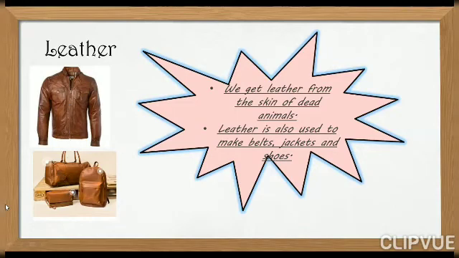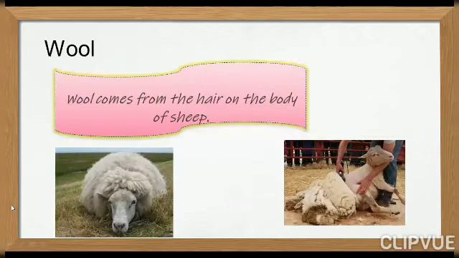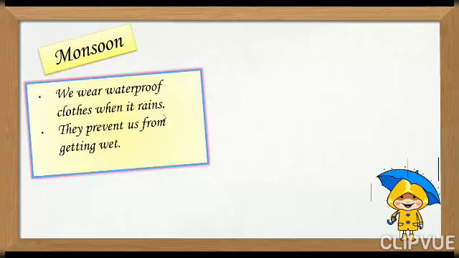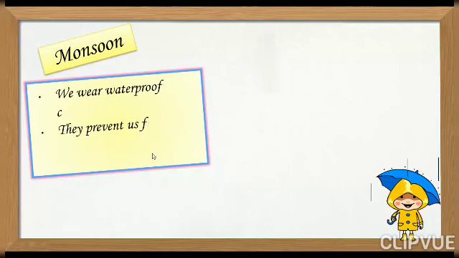Okay, now we are going to discuss the monsoon season. We wear waterproof clothes. Waterproof मतलब जो water से हमें बचाता है, water से हमें गीला होने से बचाता है. That is known as waterproof. We wear waterproof clothes when it rains. They prevent us from getting wet. वो हमें क्या करेगा? गीला होने से बचाता है. So we can wear a raincoat in the monsoon season.